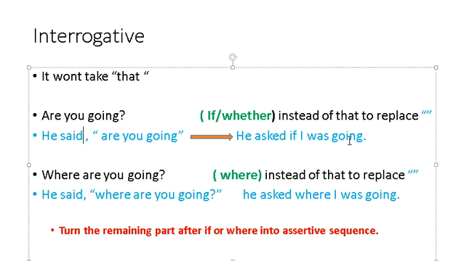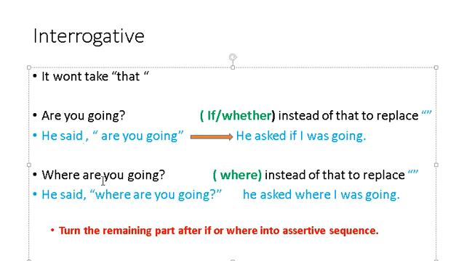Fine. Now moving ahead to the other structure of interrogative sentence. Here we use interrogative words like where, what, when, how. Here we are asking about the main content, which we don't know. So when we have this kind of question, like where are you going, what are you doing, how are you, the main content is being asked.